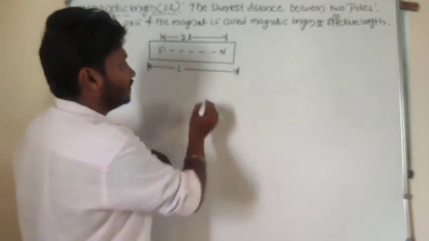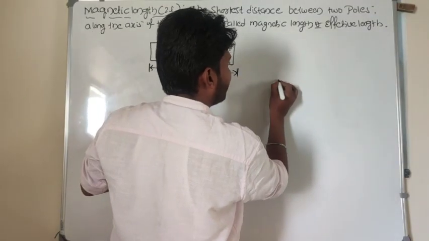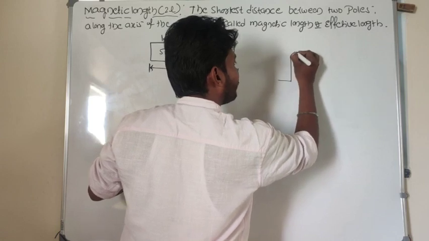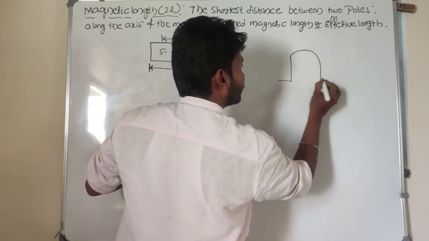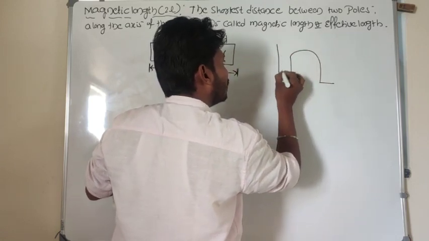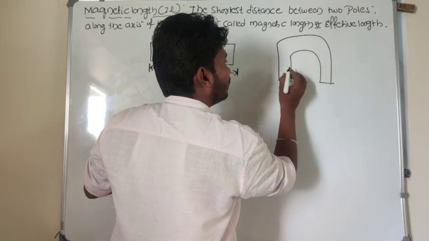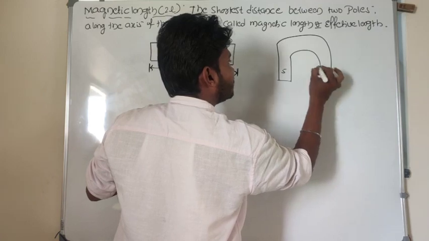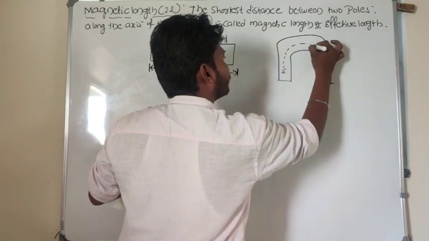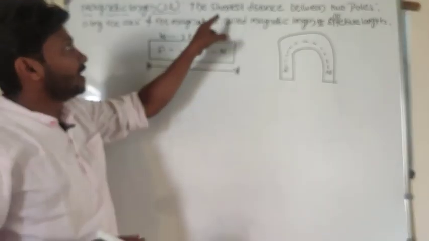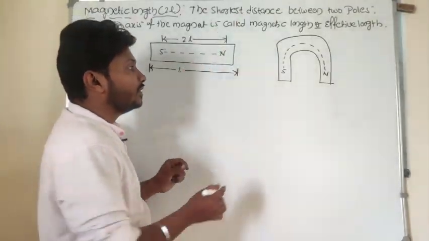And this is the bar magnet. I will take one more example, that is the horseshoe magnet. Look at here, this is a horseshoe magnet, an artificial magnet. This is the south pole, this is the north pole, right? This is a horseshoe magnet. Now as per the definition, the shortest distance between the two poles.